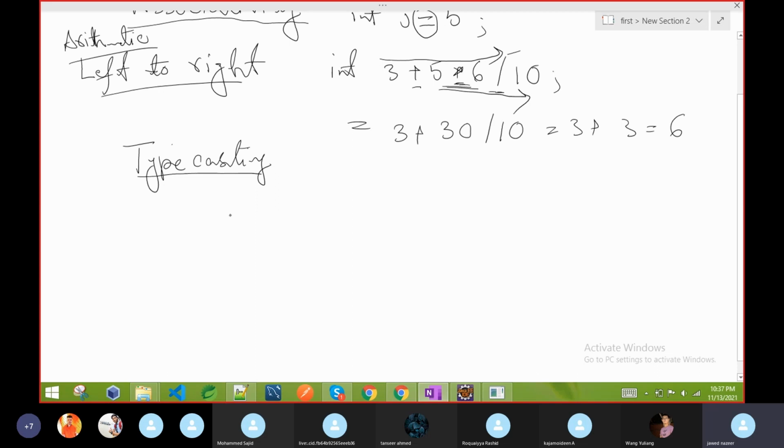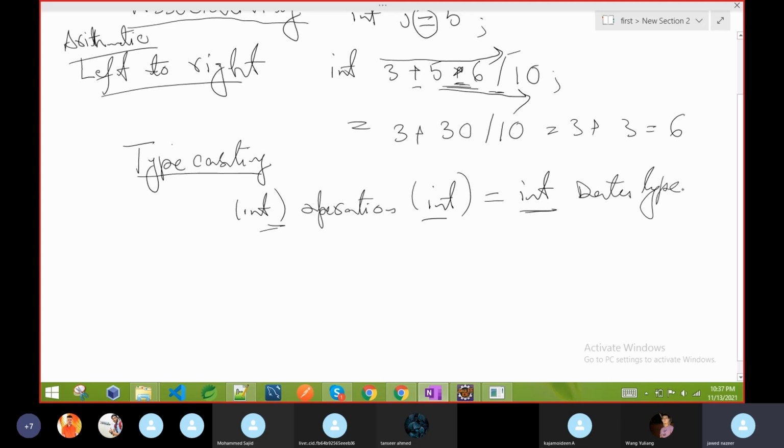If you are doing an operation between two int data types, the result is always int. Always remember, last time I discussed typecasting: if the operation is between int and double, then the result is double. If the operation is between int and float, then the result is float. Why? Because it is going up in typecasting. As I said, it is automatic, Java does that.